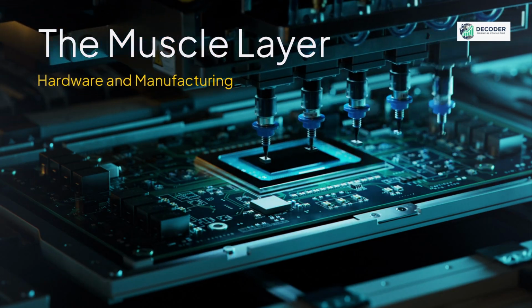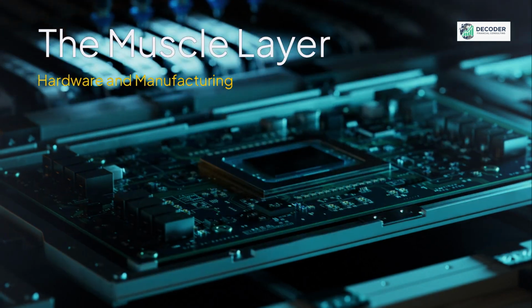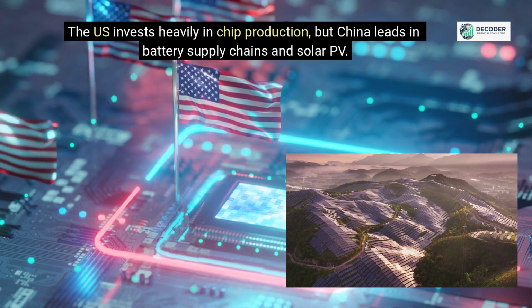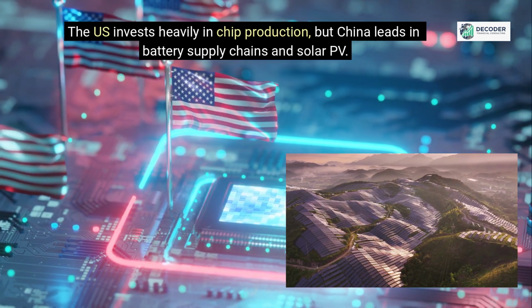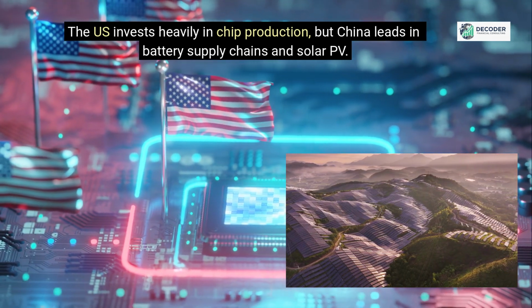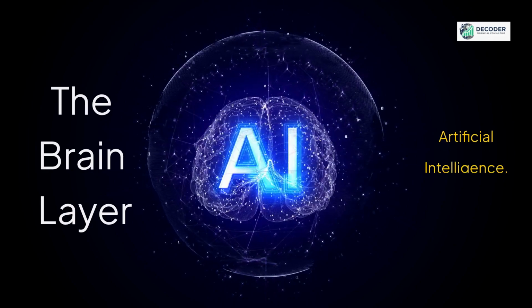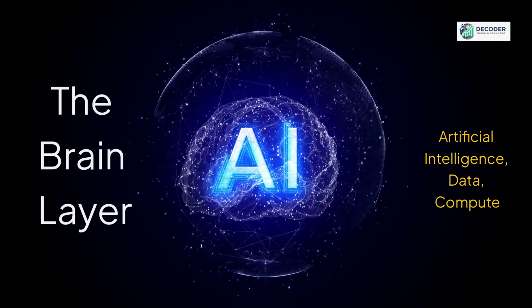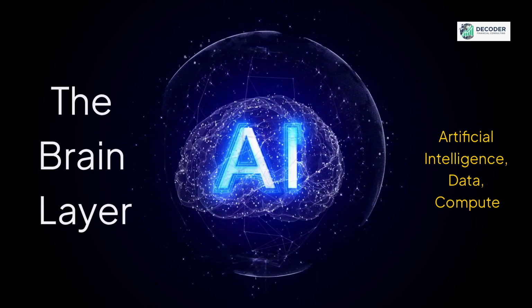Layer 2, the muscle layer. China dominates battery and solar supply chains. The US invests heavily in chip production, but China leads in battery supply chains and solar PV. Layer 3, the brain layer. Artificial intelligence models power the new economy, enhancing productivity across sectors.